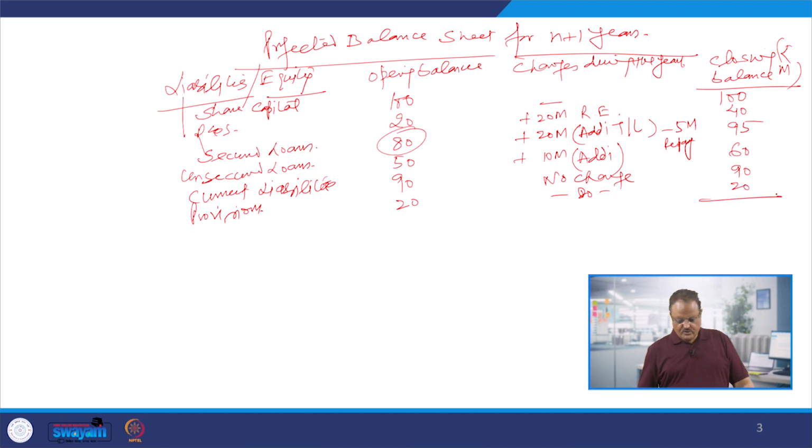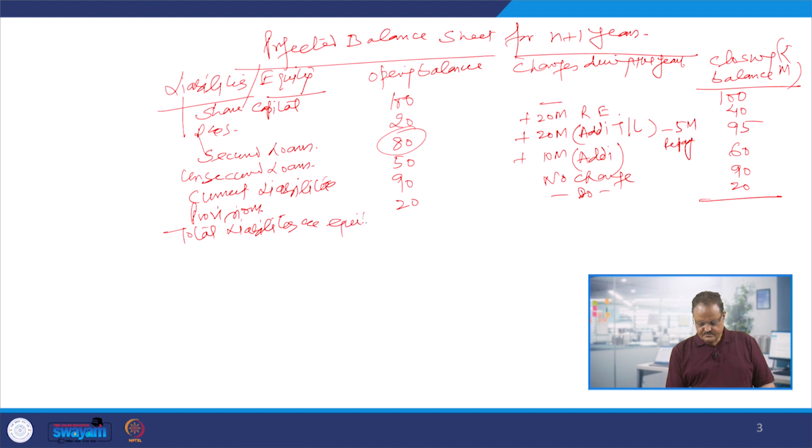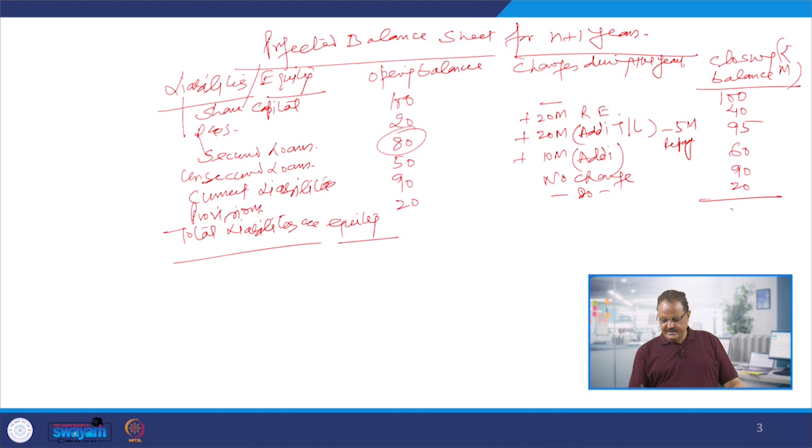So what is the total liabilities and equity now? If you sum it up, it is going to be 405 million rupees. This is going to be our projected balance sheet, the liabilities and equity side.